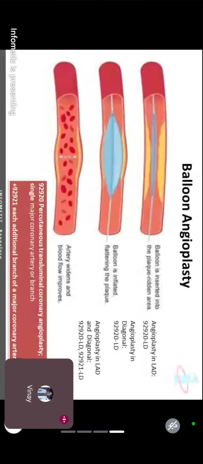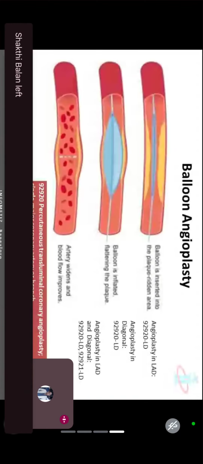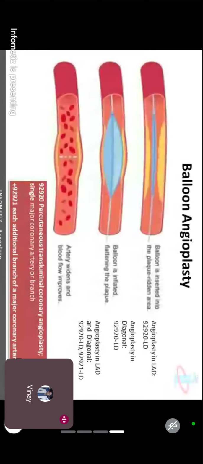Fine. So we are good with the words, then we will go with the codes. This concept part is good, you both, all good? So let's come to the coding part. Just a minute, I'll tell you the codes.